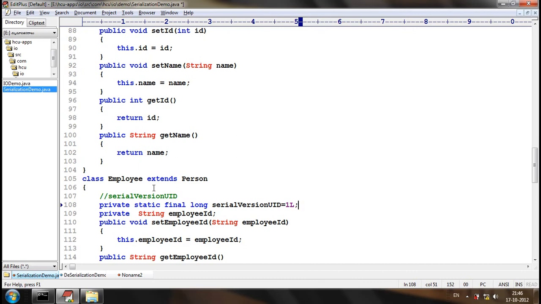Understood? Now the values are, let's consider, ID is 100. Name is some Ravi. And door number is 1-2-3. And street name is Mumbai. This is the object that I have. Then I will serialize this object so that I have the state of the object in the file system.